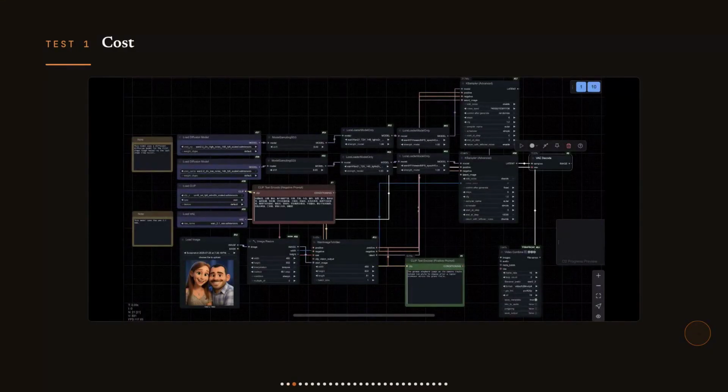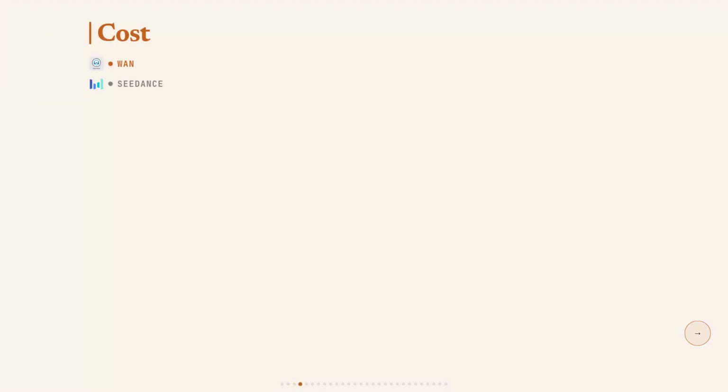Alright, so test 1, cost. At 1080p, one of these APIs charges you $0.20 per second, and the other charges $0.3766 per second. Run 105-second clips, and that gap turns into real money fast. So if you're generating video at any kind of scale, this number is the first thing you need to nail down. I went through the official pricing sheets for both models, and here's what I found.